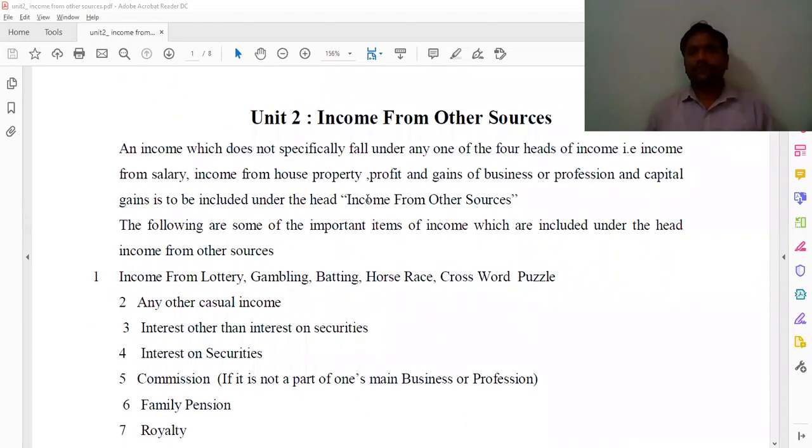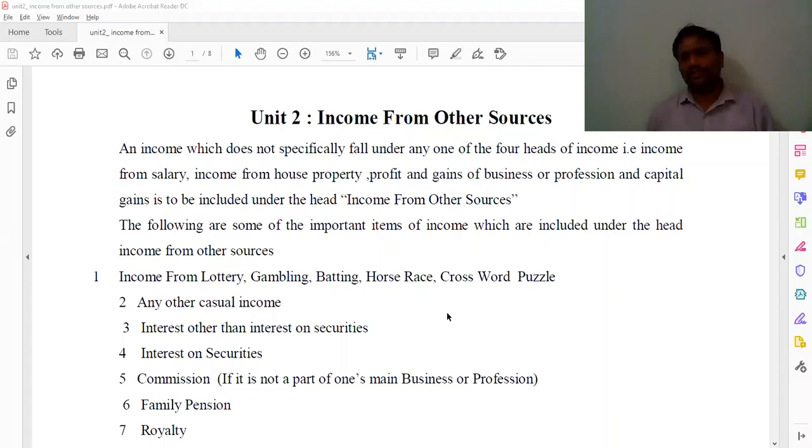So, income from other sources. Any income which does not fall under the four heads, like income from salary, income from house property, profits and gains from business or profession, and capital gains, will fall under income from other sources.